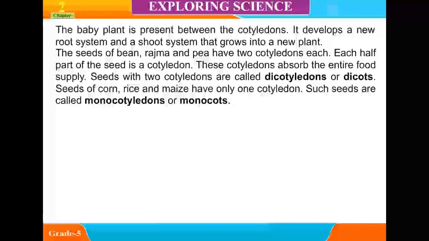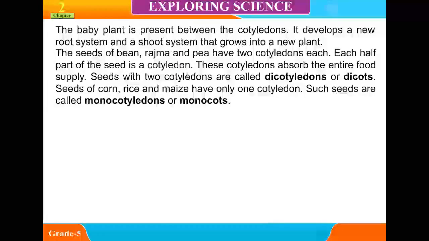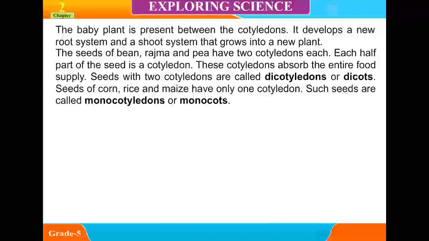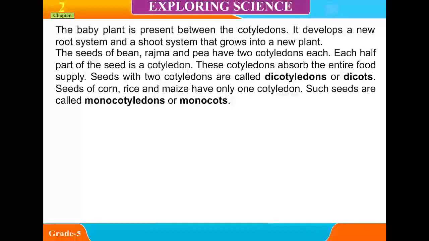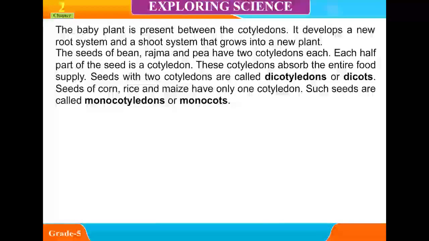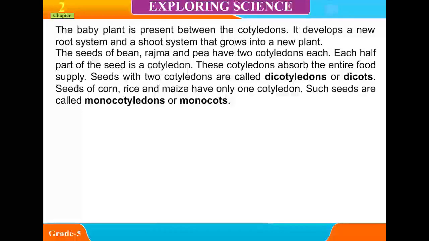The seeds of bean, rajma, and pea have two cotyledons each. Each half part of the seed is a cotyledon. These cotyledons absorb the entire food supply. Seeds with two cotyledons are called dicotyledons or dicots. Seeds of corn, rice, and maize have only one cotyledon. Such seeds are called monocotyledons or monocots.